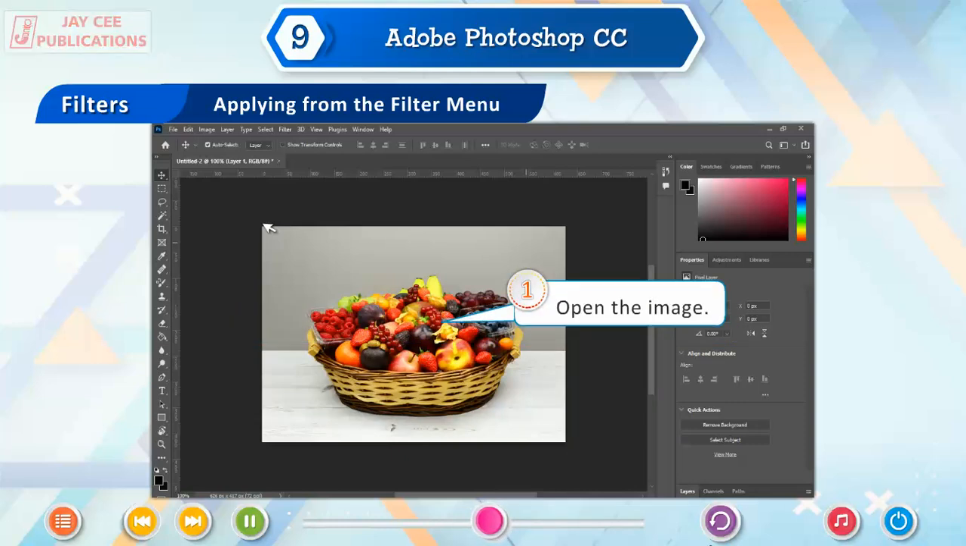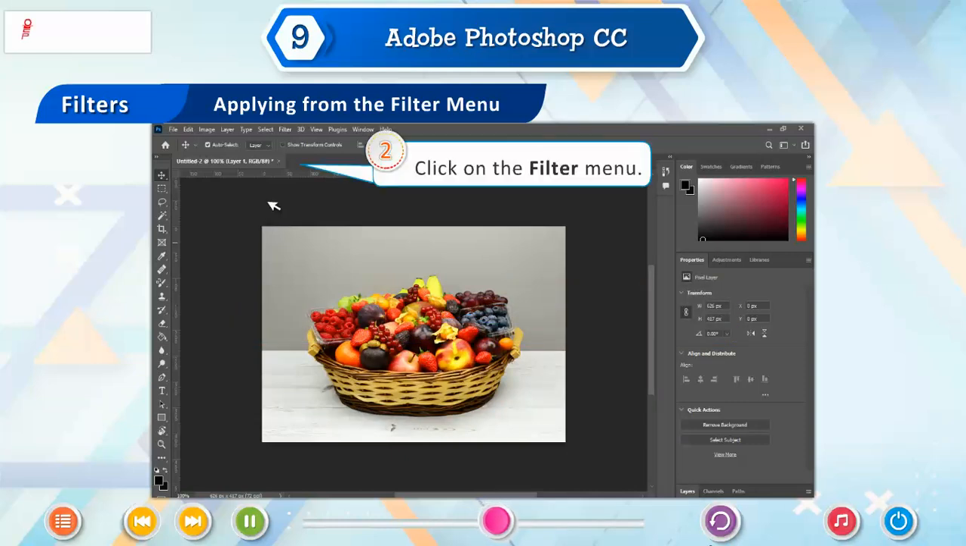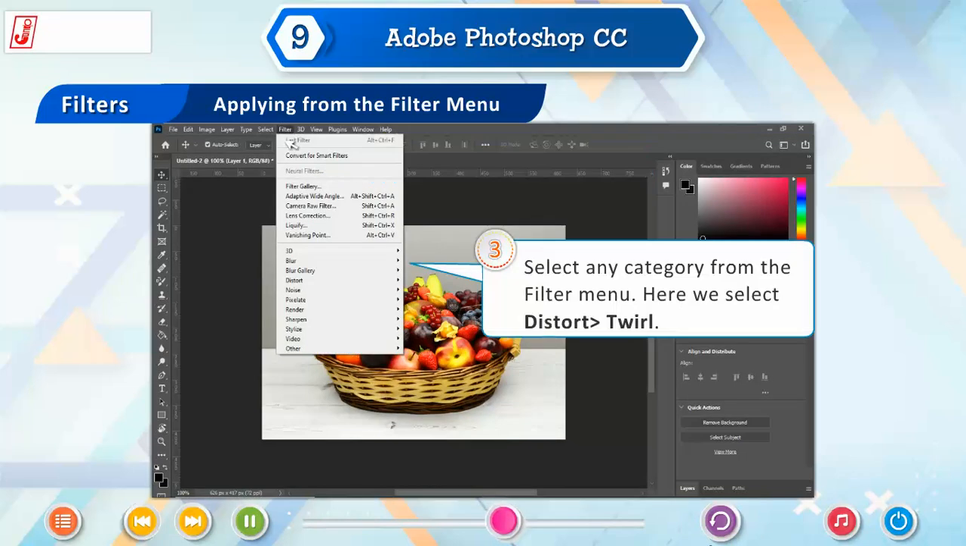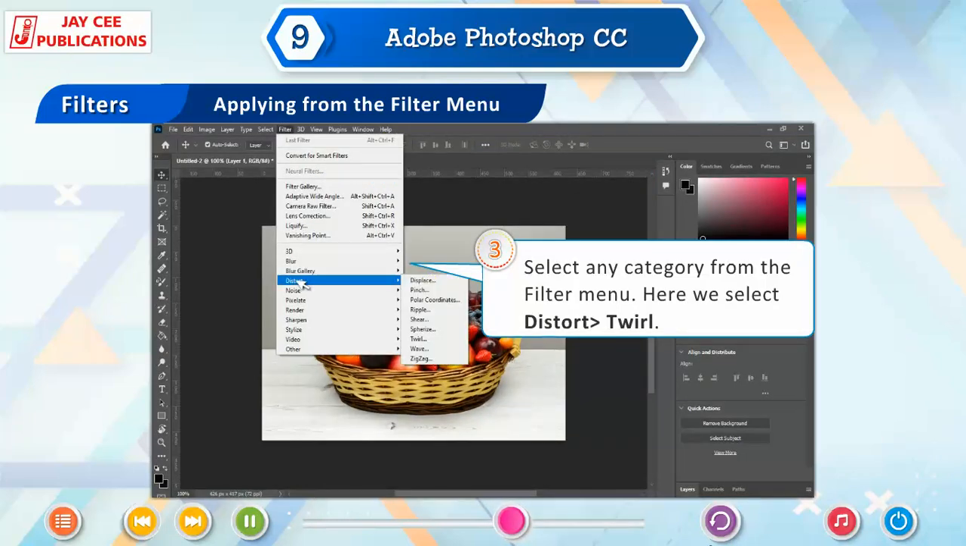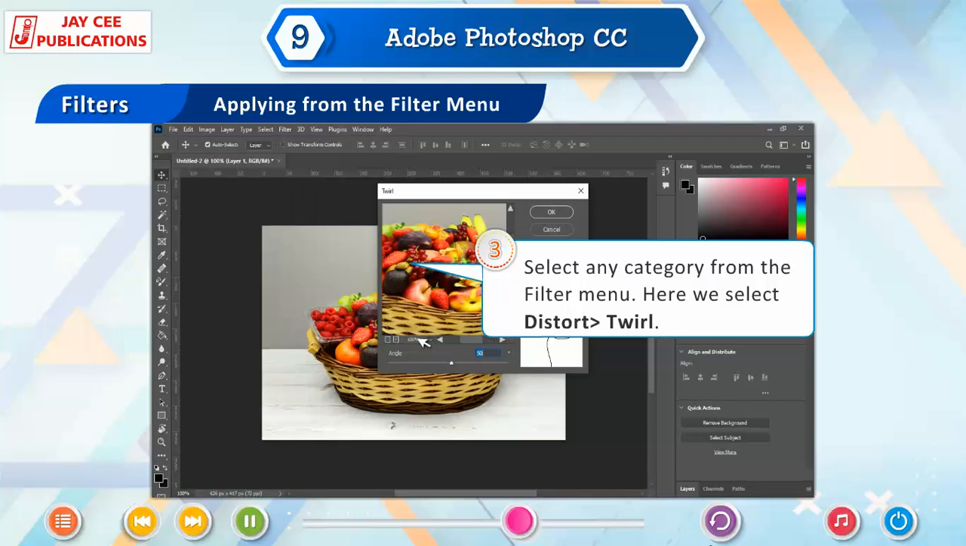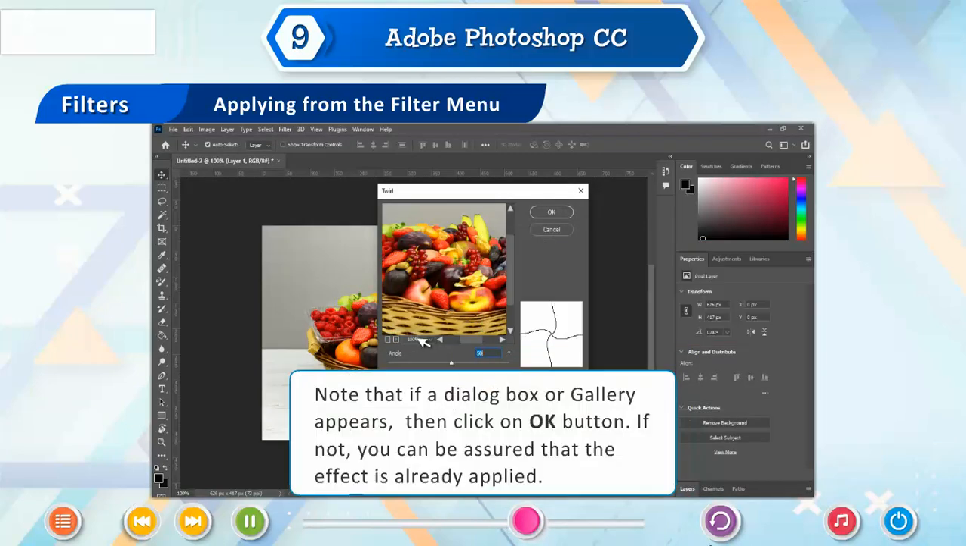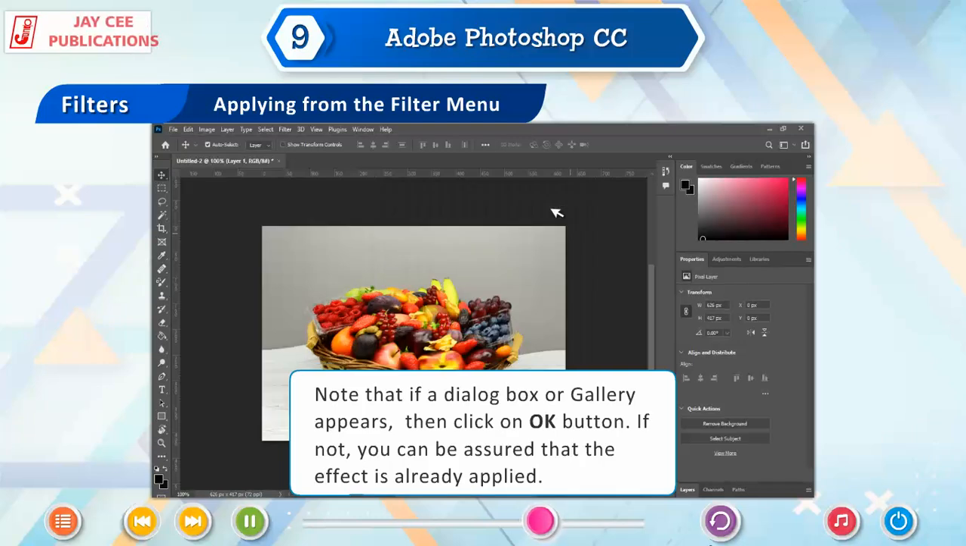1. Open the image. 2. Click on the filter menu. 3. Select any category from the filter menu. Here we select Distort, go to Twirl. Note that if a dialog box or gallery appears, then click on OK button. If not, you can be assured that the effect is already applied.